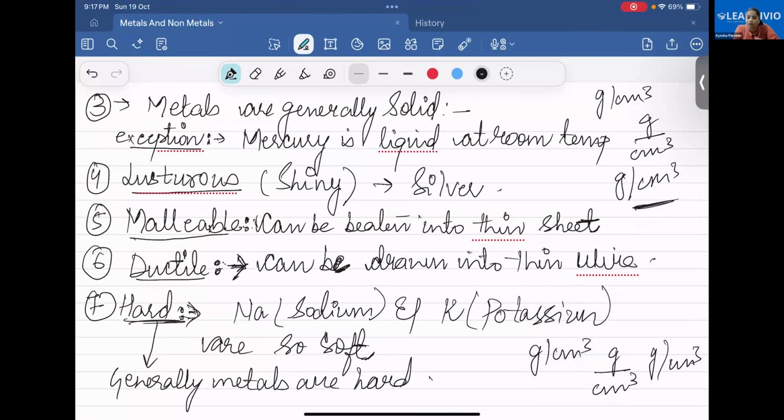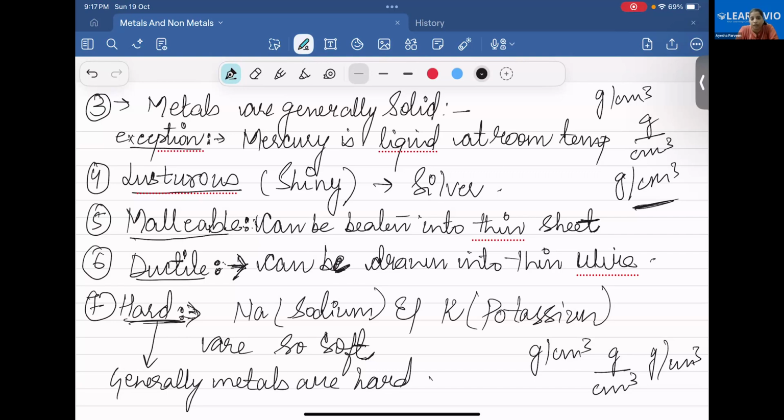And I want to know the name of the metal which has the highest boiling point and highest melting point. Tell me. The highest boiling point is tungsten. And the lowest are gallium and cesium. Cesium. Okay, very good.